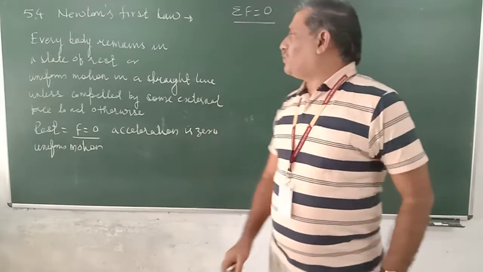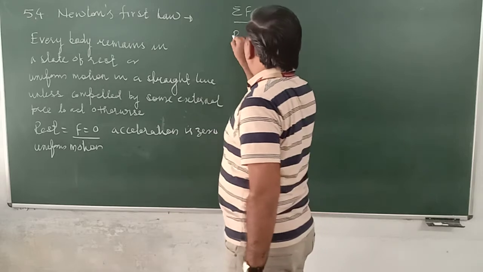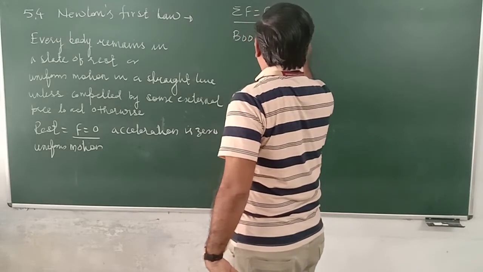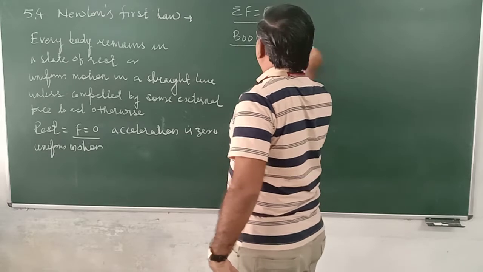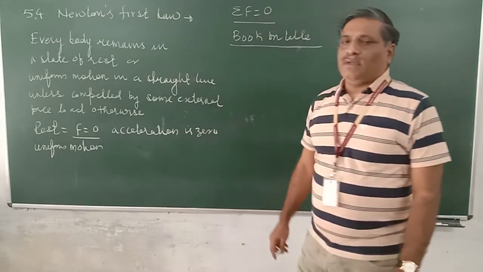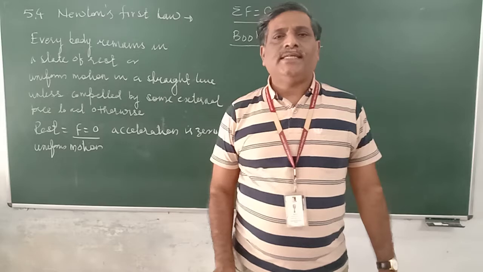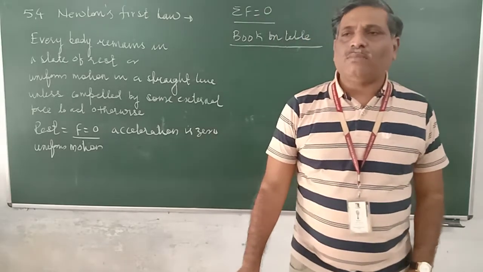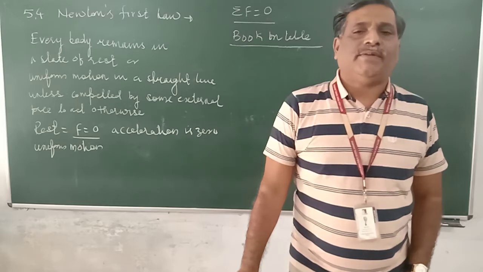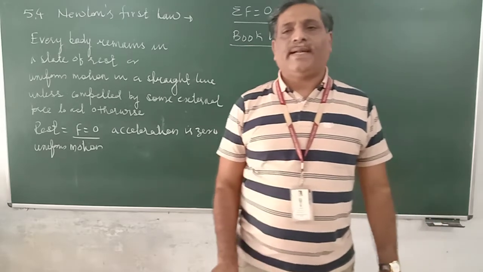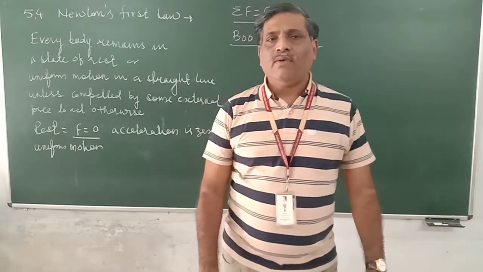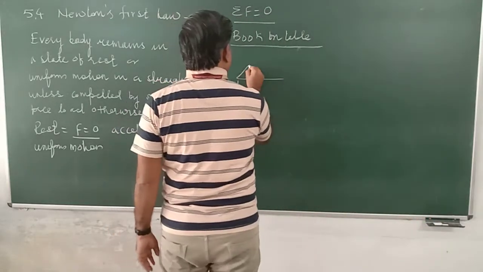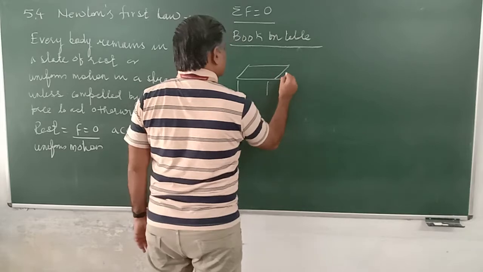Now let us discuss one example, that is a book on a table. A figure is given there. In the textbook also it is discussed. In this context, whatever we normally say is an incorrect statement. Then what is the correct statement? Whenever a book is kept on a table, suppose this is a table and then the book is kept on this one.